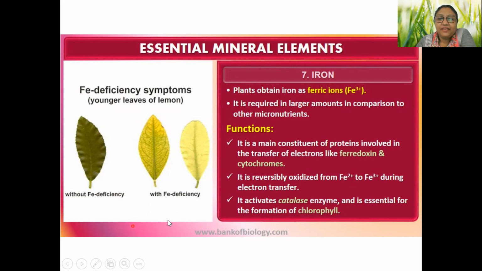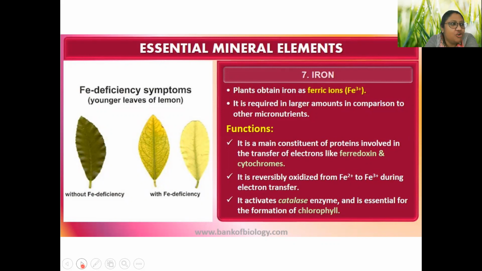So it also activates catalase enzyme. What is catalase enzyme? It is found in cattle. Very good. So which enzyme is there that does not help in catalyzing? It will activate. Tell me. Think. Try and find out what it is, because I was teaching and no one asked me this question.